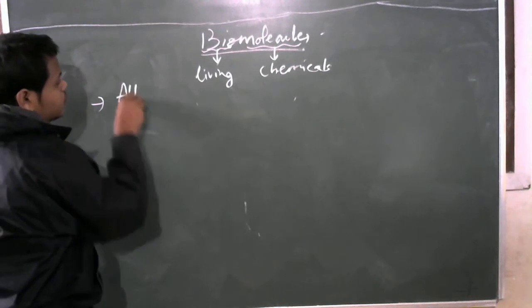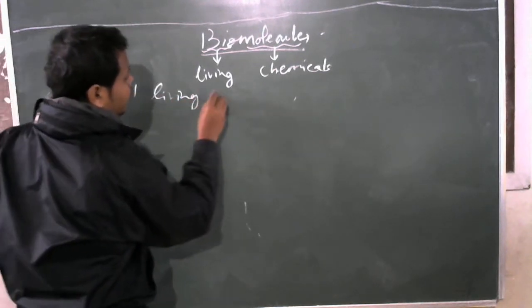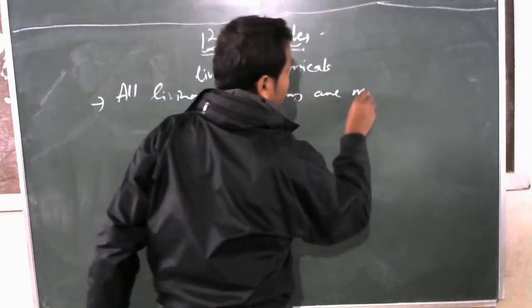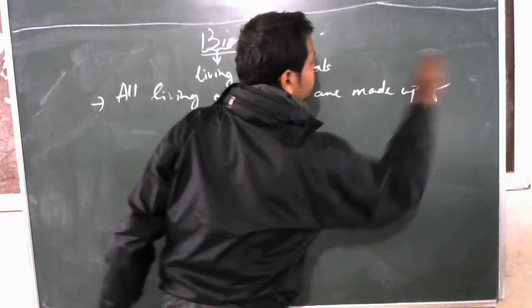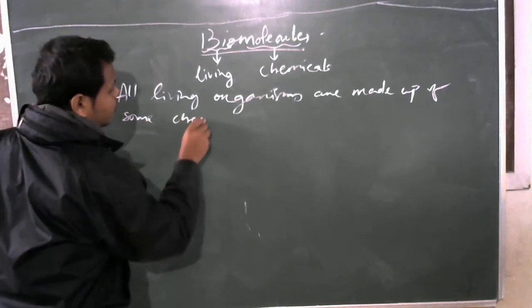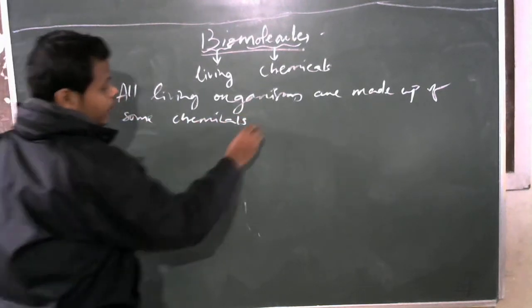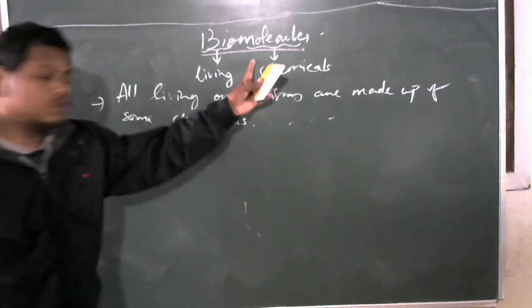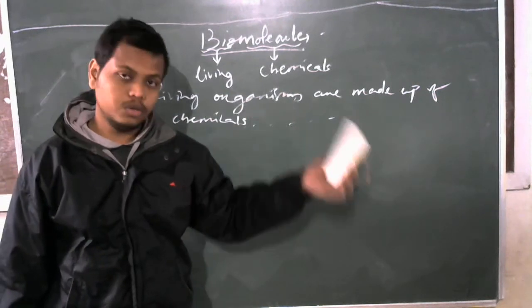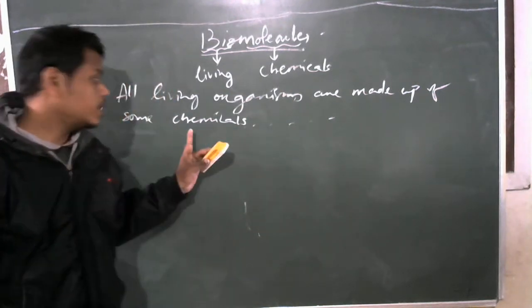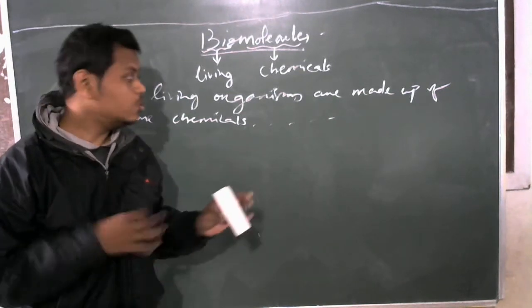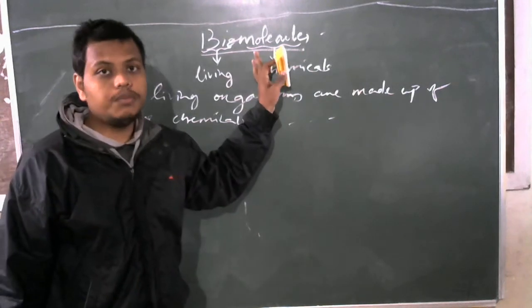So what does biomolecules mean? All living organisms are made up of some chemicals, and those chemicals are called biomolecules. All living organisms, whether animals, plants or microbes, are made up of some chemicals. Our body is also made up of certain chemicals. Those chemicals are generally termed biomolecules.